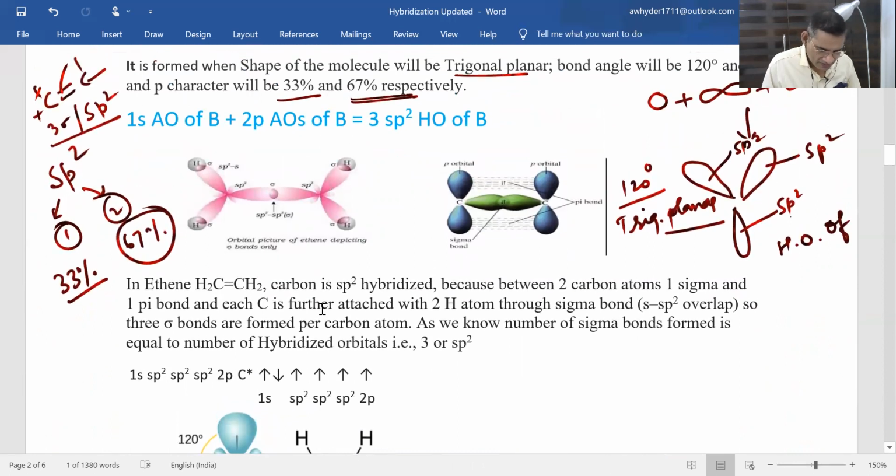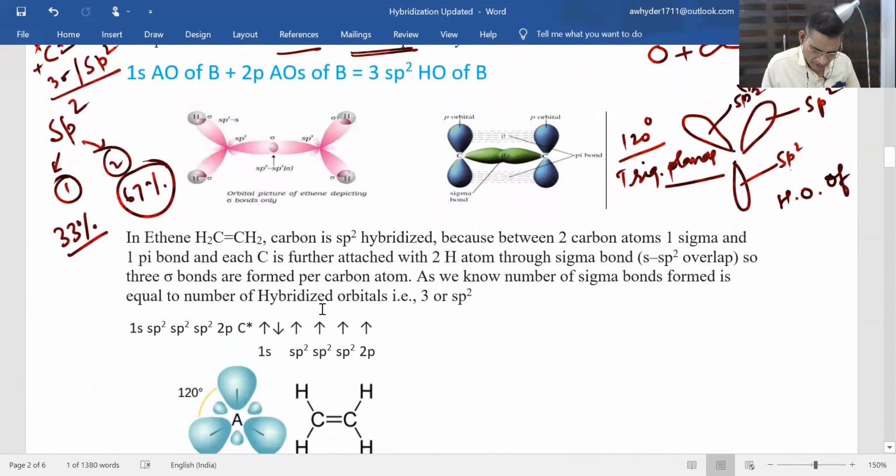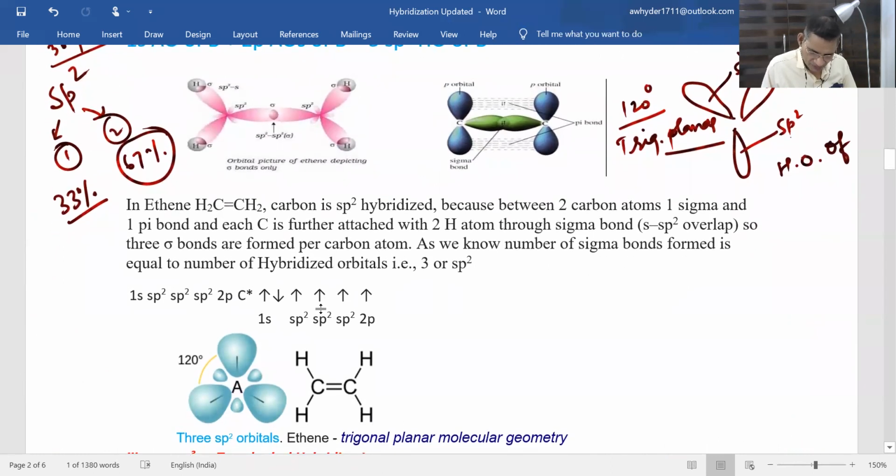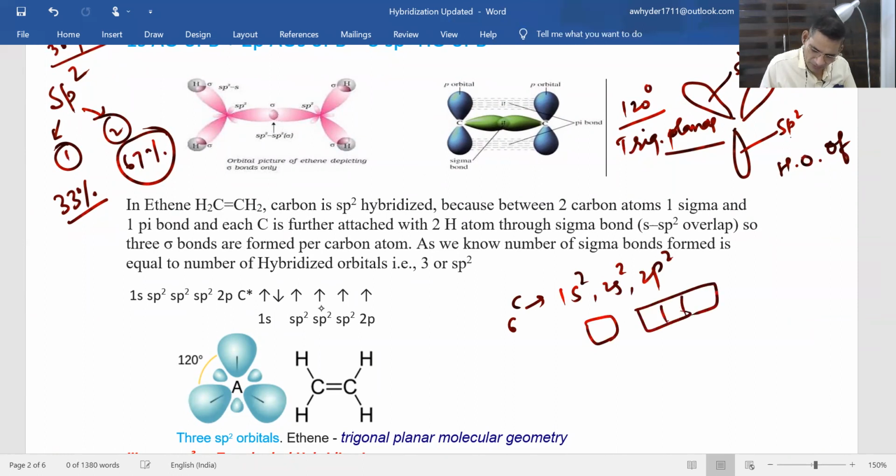So this was about boron in BH3 and carbon in CH2H2. You know, carbon is 6, that is 1s2, 2s2, 2p2. This is 2s and this is 2p. This is 2s and this is 2p2.